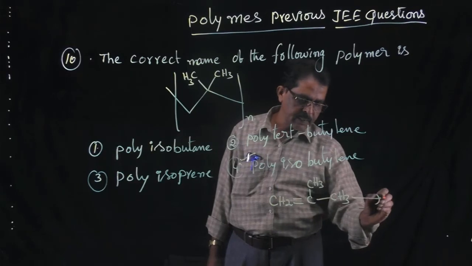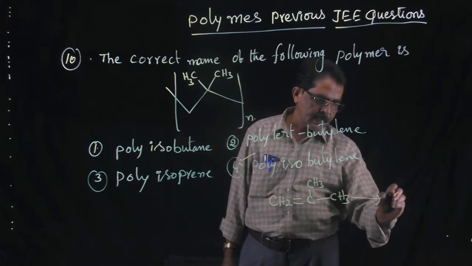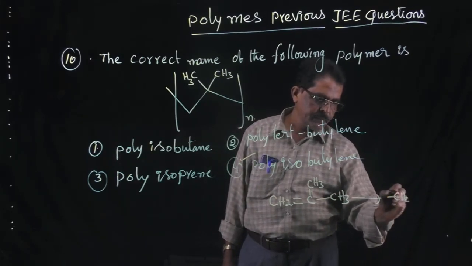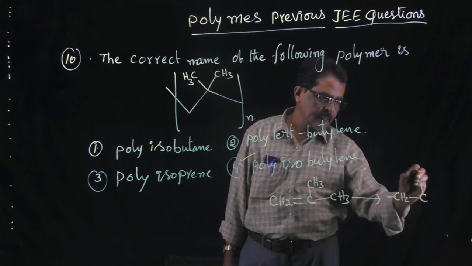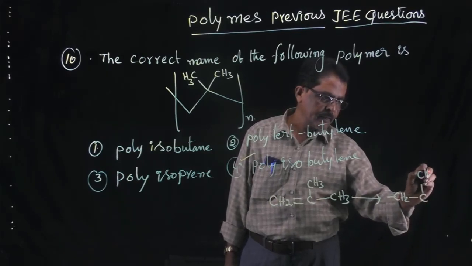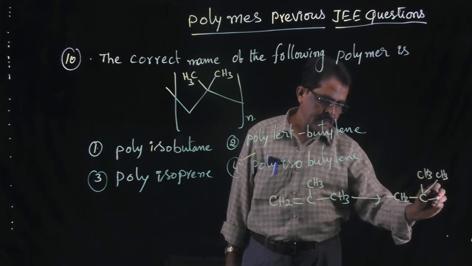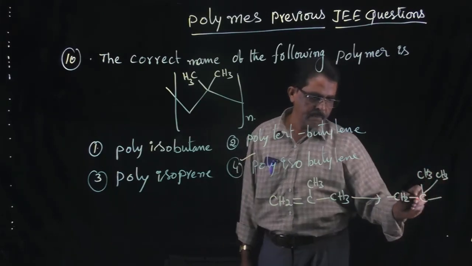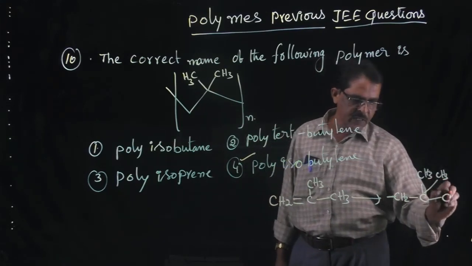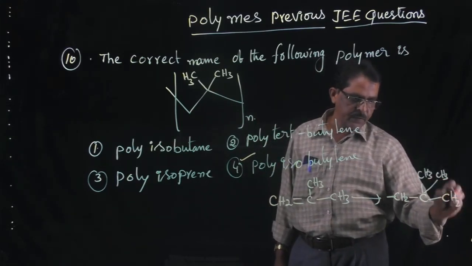Then you will get here CH2, and see here CH3, and here also one CH3, and here CH2.